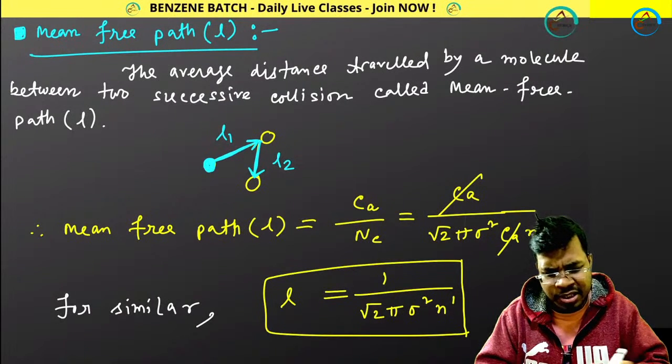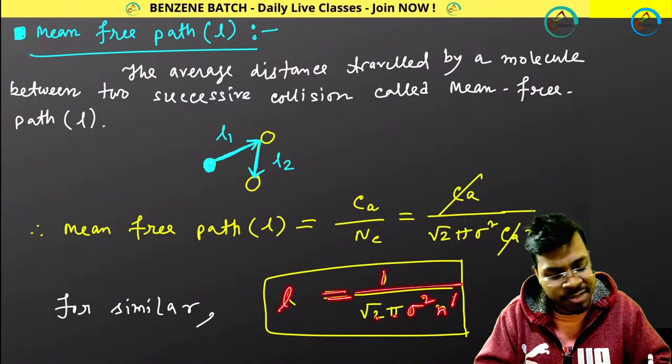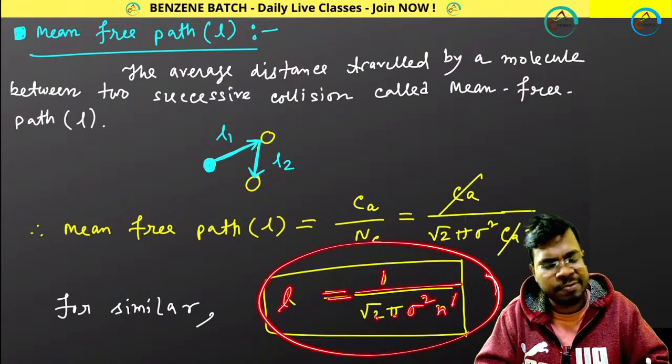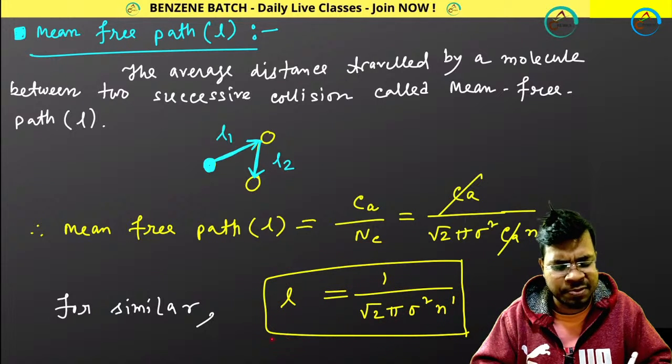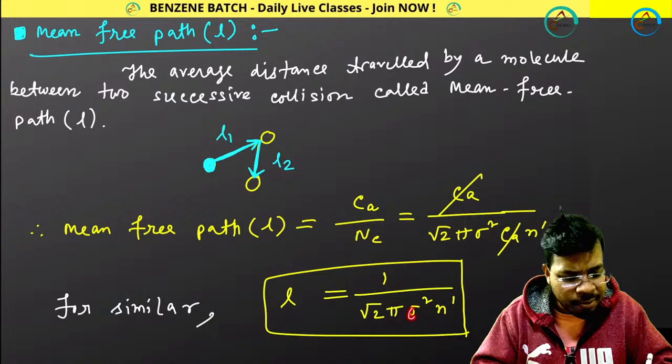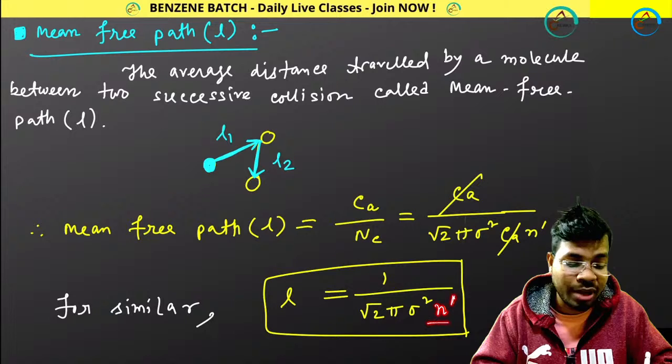Just remember this expression, like mean free path expression. L equals to 1 divided by root 2 pi sigma square n prime. This expression is too much important. This is the expression for mean free path. Although mean free path is not in your syllabus, also remember this expression only. Okay, and this sigma value, this n prime value, all these will be given. But maybe sometimes this n prime value cannot be given. You have to calculate n prime.